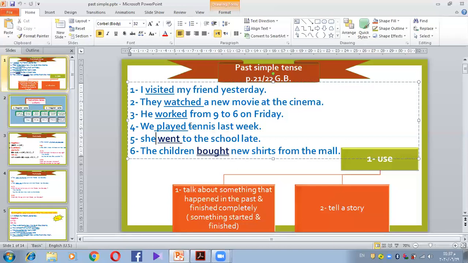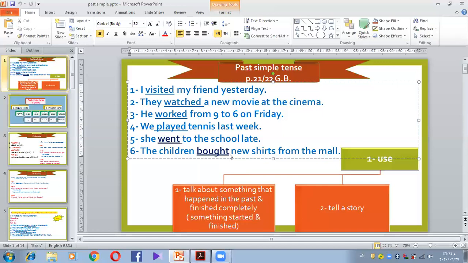Again, it's a main verb, but the verb is different from the verb that we know. So in English as well, if you are going to use a main verb, and this verb has a different form than the infinitive.